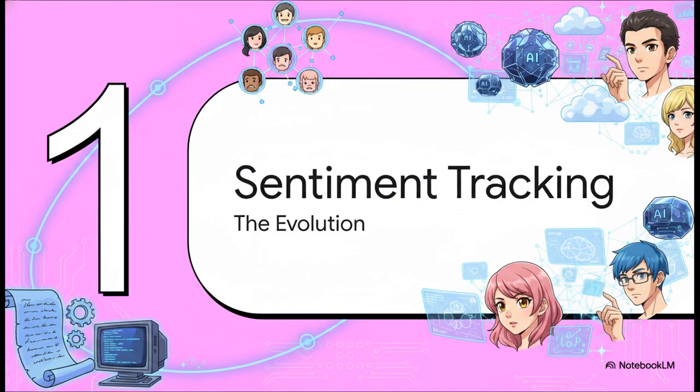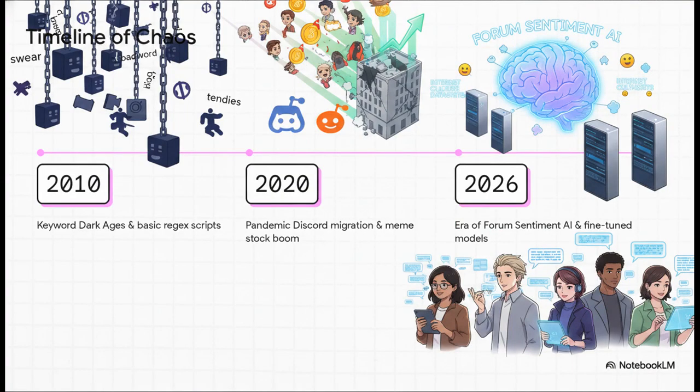Moving on to Section 1, the evolution of sentiment tracking. Let's take a quick look back. In the 2010 keyword dark ages, moderators literally just used basic regex scripts to ban specific words. Simple, right? But fast forward to 2020 and everything changed. The pandemic locked everyone inside, which led to this massive migration to platforms like Discord and Reddit, ultimately sparking the meme stock boom. Suddenly, a single subreddit thread could literally tank a hedge fund. Brands woke up and realized they desperately needed to understand these subcultures just to survive. But their old corporate tools were completely useless against the new slang.